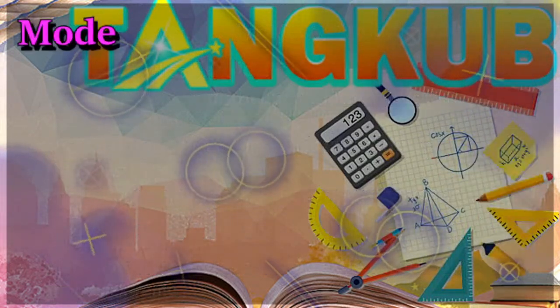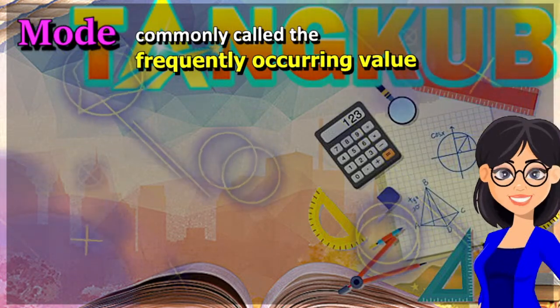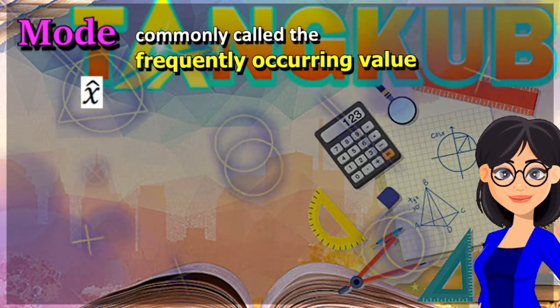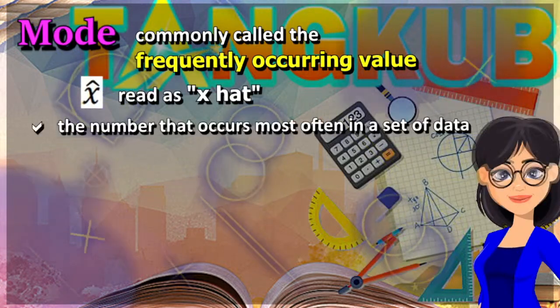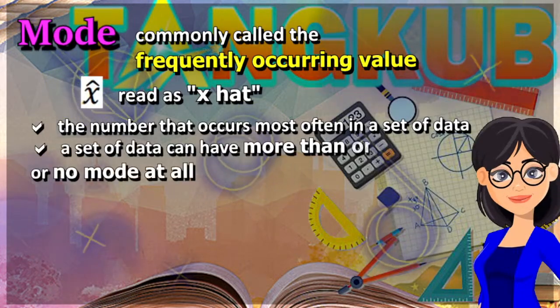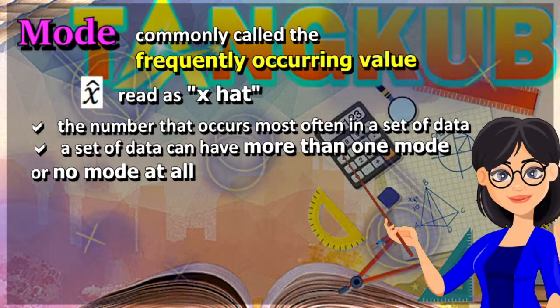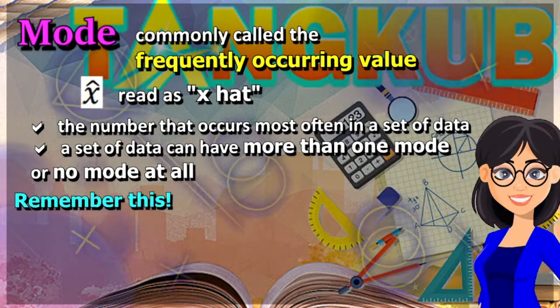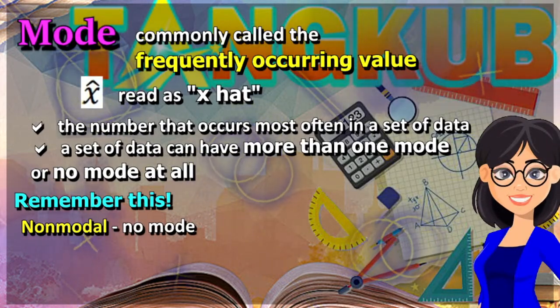Lastly is the mode. The mode is commonly called the frequently occurring value. The symbol for the mode is read as X hat. The mode is the number that occurs most often in a set of data. A set of data can have more than one mode or no mode at all. Remember this. If the data has no mode, then it is called non-modal.